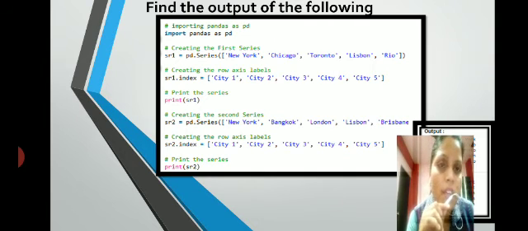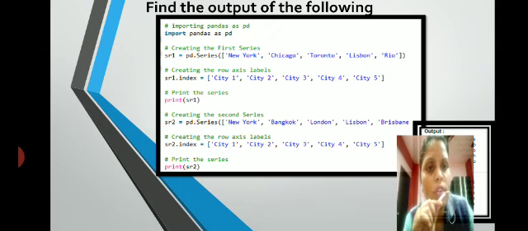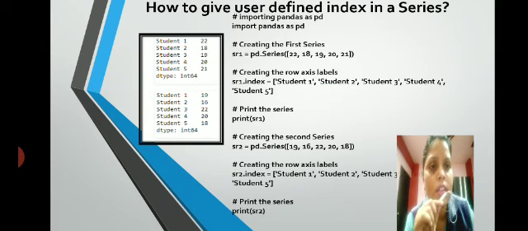Again the question can come like find the output. Though we are giving you options in the MCQ, please try and then you write. SR1 equals pd.Series, Newark, Chicago, Toronto. Creating the row access level, SR1.index equals CT1, CT2 and finally SR1. SR2 equals pd.Series, Newark, Bangkok, London, and print the series. So you know how to print with the specified index.